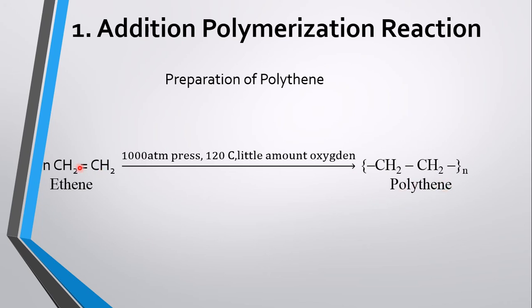Here the double bonded molecule, this double bond is broken and the molecules are joined one by one. This is one ethene molecule, another ethene molecule is also joined with this. Here all the molecules are not shown, just one N is given at the bottom of the right corner. It denotes that it is continued like a chain. In this way, polythene is prepared by addition polymerization reaction of ethene.